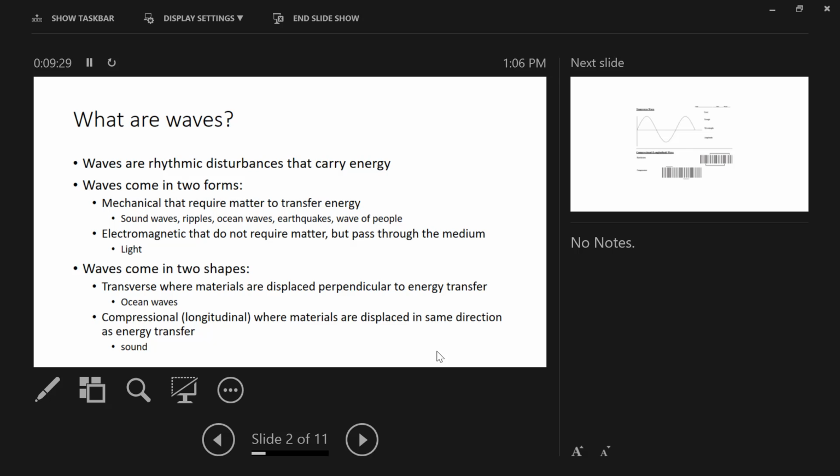Remember, sound is a mechanical wave that requires matter. The only way sound can move from my mouth to the back row is by those vibrations moving the air molecules, moving the medium, displacing it in that direction.